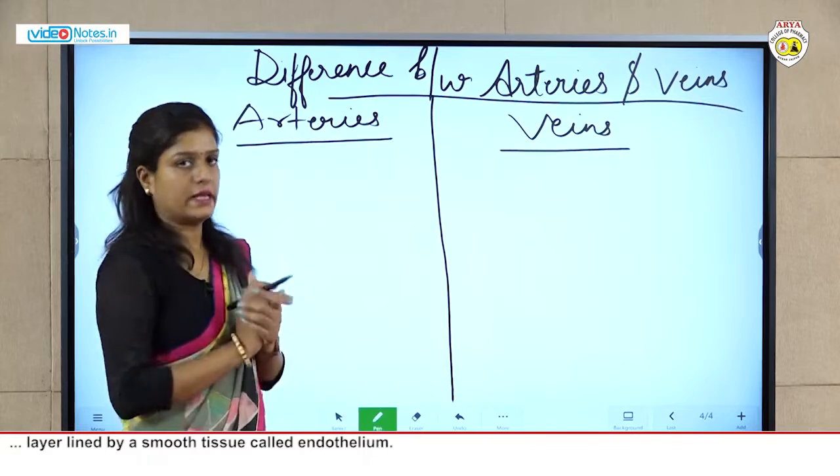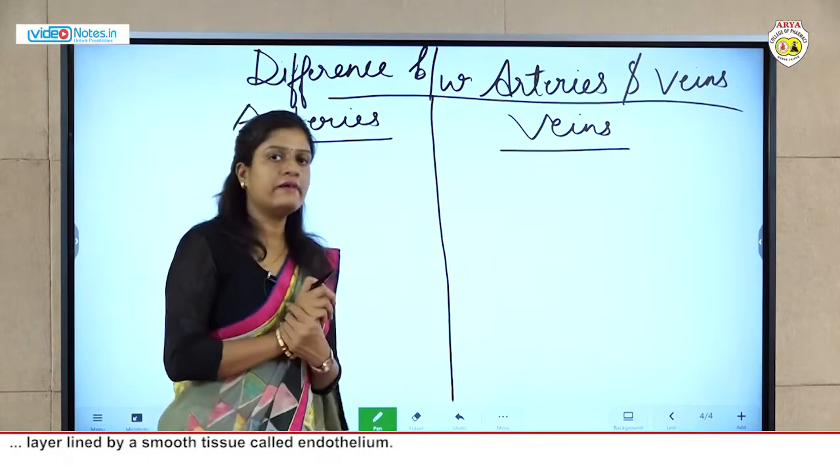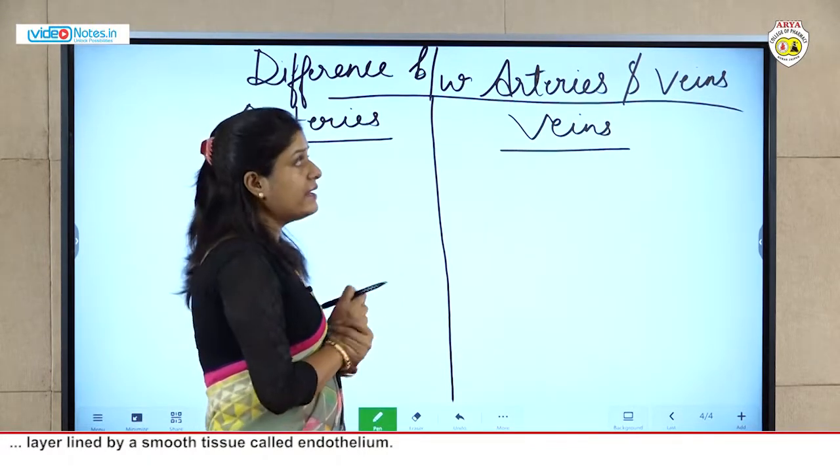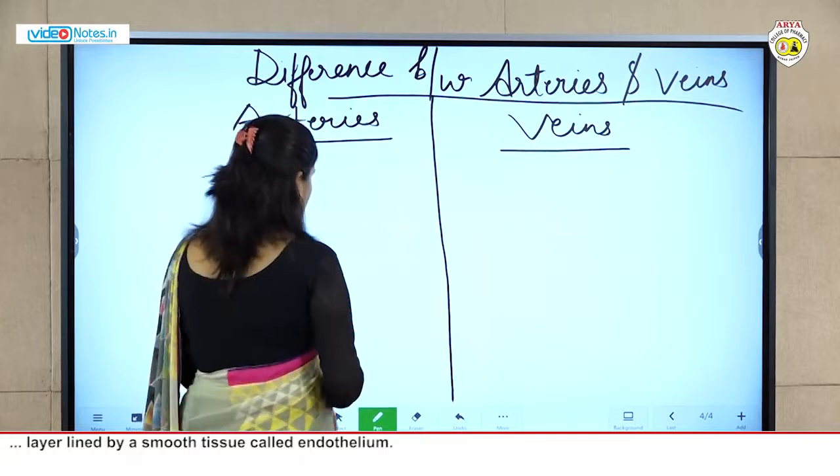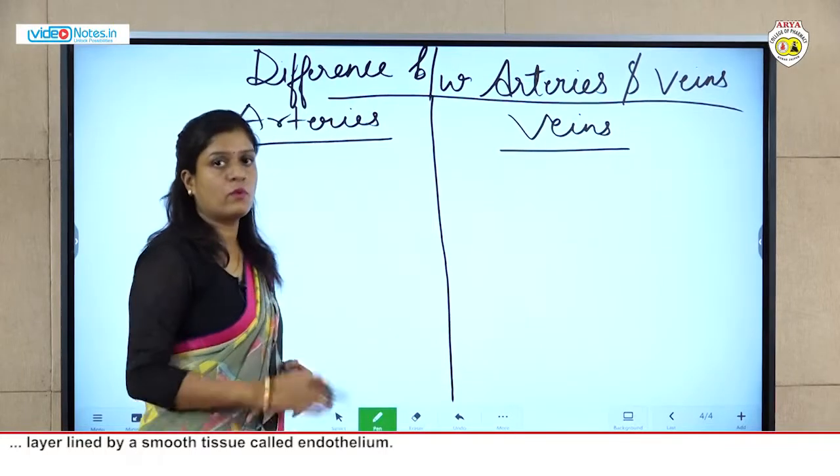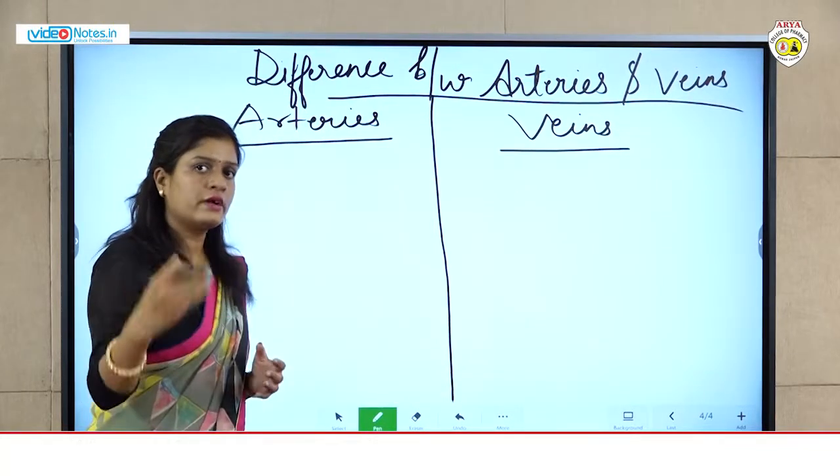Okay, so the first thing: arteries are those blood vessels which carry blood away from the heart, that is, from the heart to different body organs.